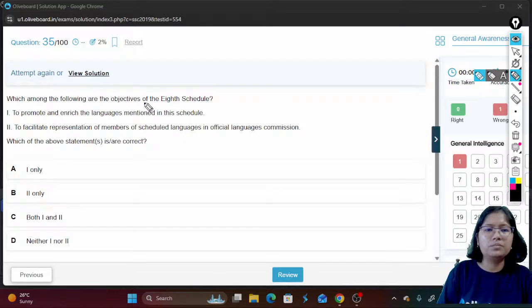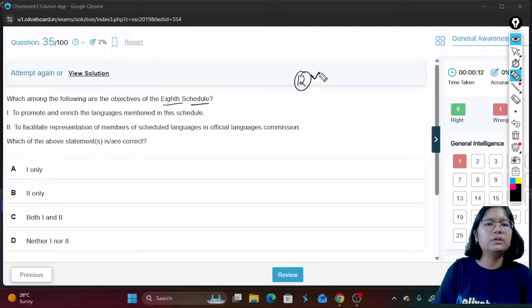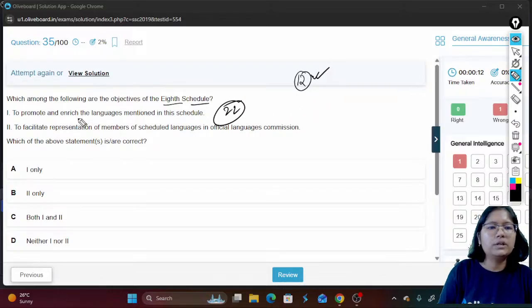Which among the following are the objectives of the 8th schedule? To promote and enrich the languages mentioned in this schedule. So if you still have not learned the 12 schedules of the Constitution, you must learn them because they have high cost benefit. The 8th schedule has the 22 languages. To promote and enrich the languages mentioned in this schedule. Is this there or just the languages is there? To facilitate representation of members of scheduled languages in official languages commissions.